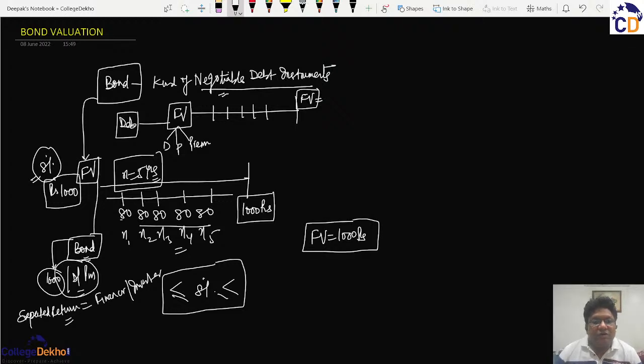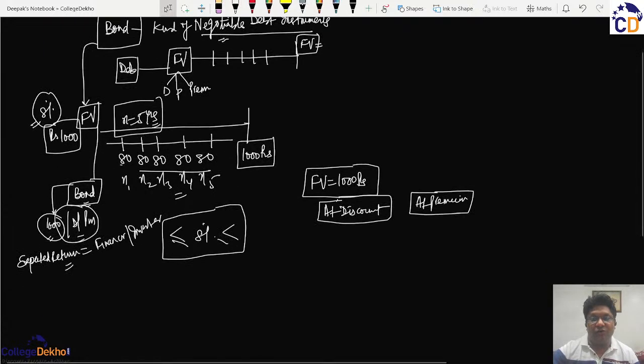But if the investors expect more than the 8%, then they will not buy this bond at 1,000 face value, because then they will be getting lesser returns. So in such cases, the bonds will be available at discount, and this discounted purchase price will increase the returns available to the investors, and hence their expected returns can be matched, or vice versa. If their expected return is less than this 8%, then the bond will be available at a premium so that the investors receive what they deserved or what they wanted.